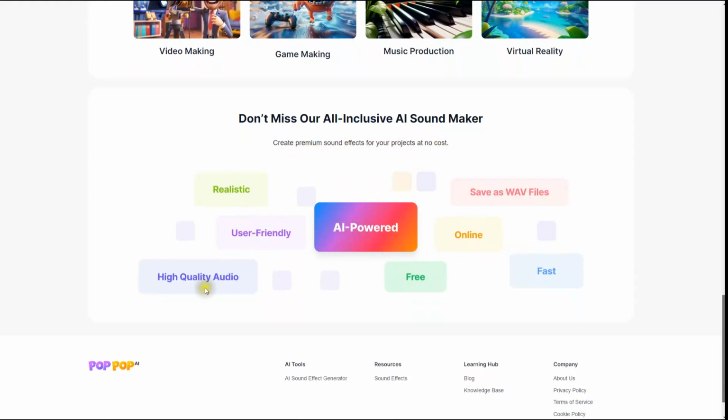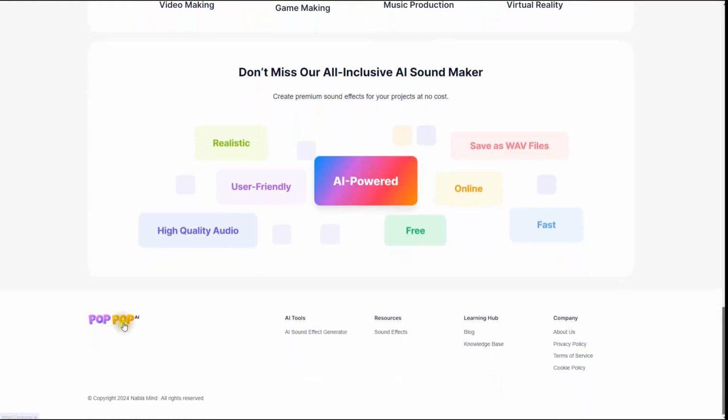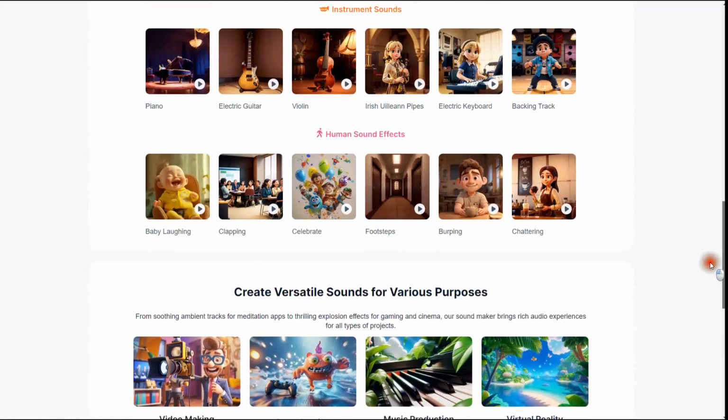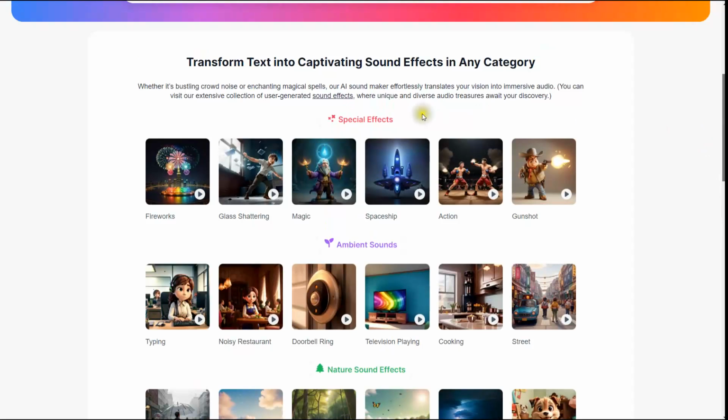All right, now these are images. They're not actual links on this. They're just basically showcasing, yes, you can actually make any of these sounds there. All right, let's see what we have down here. We have the AI tools and sound effects generator, which is what this is here. One thing that I did notice up here was, there we go, user generated sound effects.